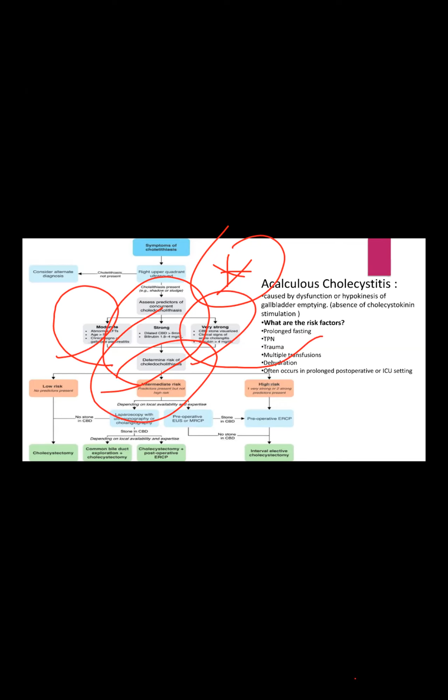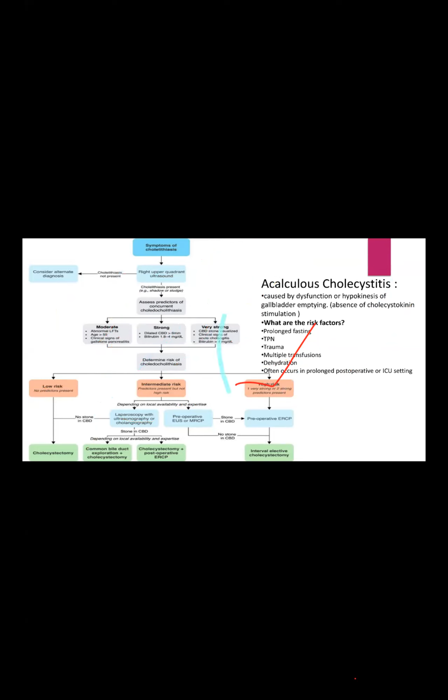For a high-risk case, pre-operative ERCP, then interval elective cholecystectomy. For an intermediate risk case, pre-operatively we can do endoscopic ultrasonography or MRCP. According to the presentation, we can do laparoscopic ultrasonography or cholangiography. If a stone is present, we can do cholecystectomy with postoperative ERCP, or common bile duct exploration. For a low risk case, we can commonly do cholecystectomy. Very important, my dear candidates, strongly remember these steps.